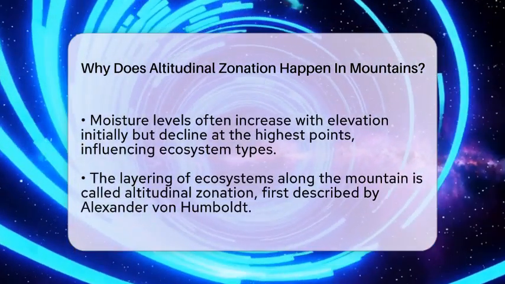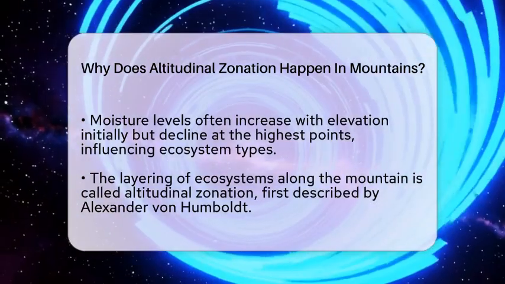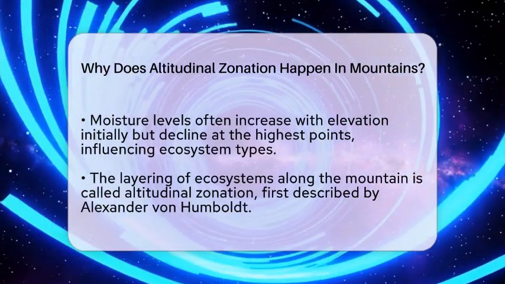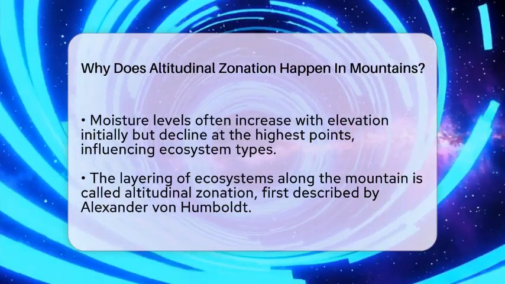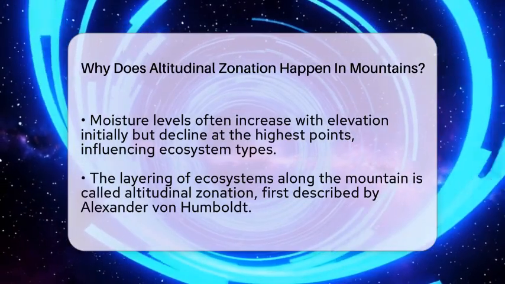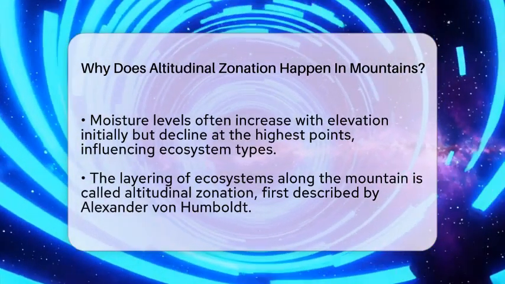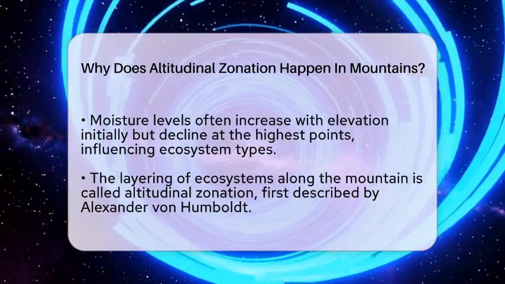This layering of ecosystems is called altitudinal zonation and was first described by a scientist named Alexander von Humboldt. He observed that plant life changes with elevation, much like it does with latitude.